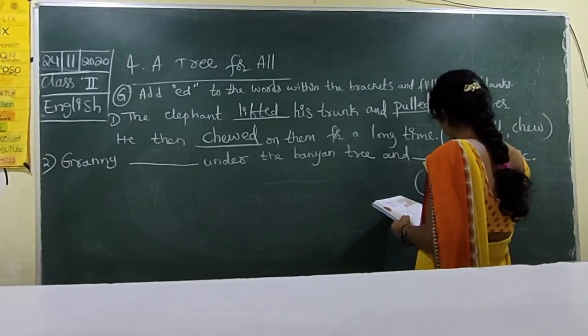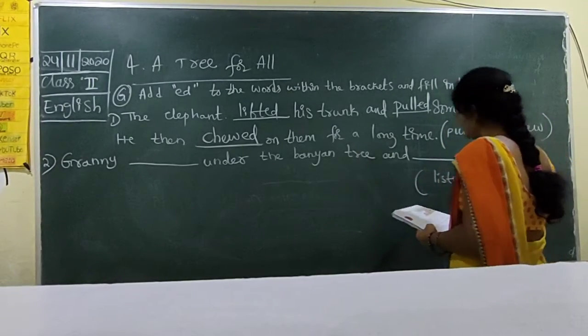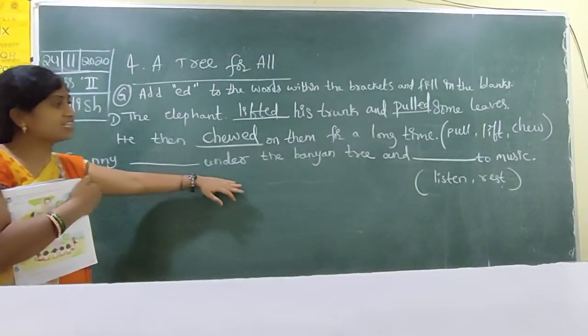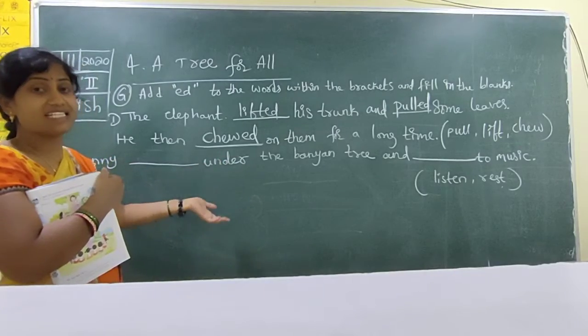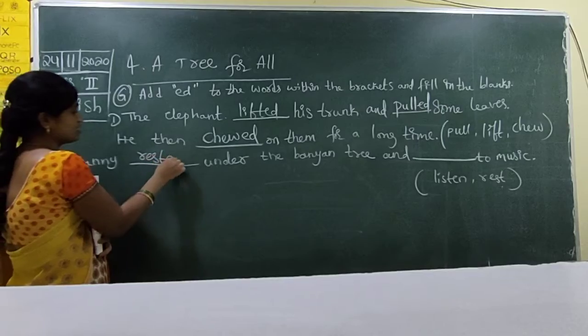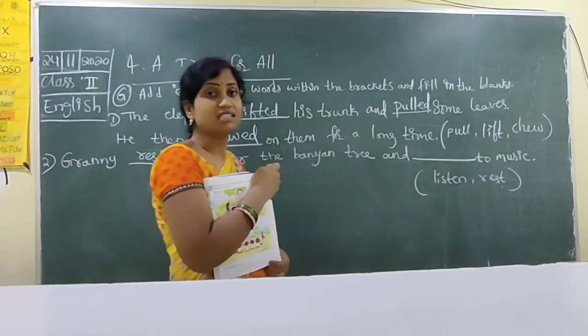Listen, rest. So here granny, grandma, dash under the banyan tree. Listened or rested? Rest, when we add the ed, means rested. Rested under the banyan tree and listened to the music.